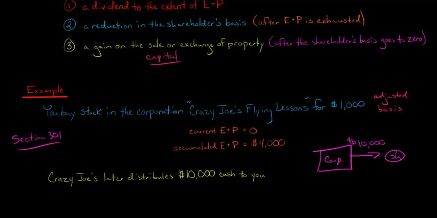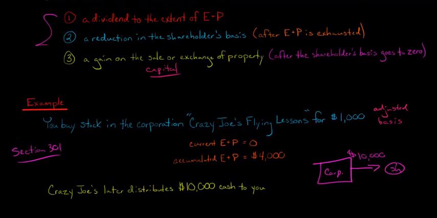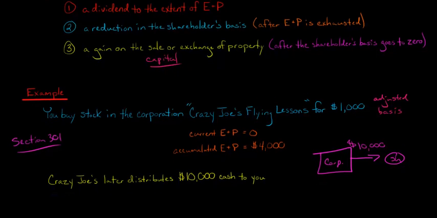Here's how it's going to go. We go back to our three-pronged strategy. First, to the extent of any E&P, this is going to be considered a dividend. So is there any E&P? Current E&P is 0, but there's accumulated E&P of $4,000. That means the first $4,000 of this $10,000 is going to be a dividend.